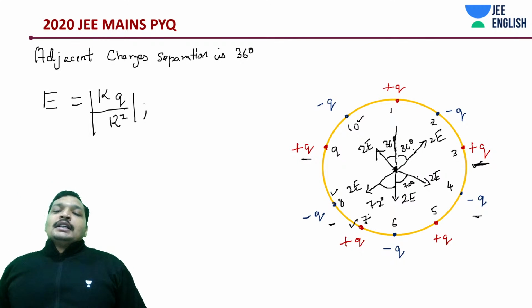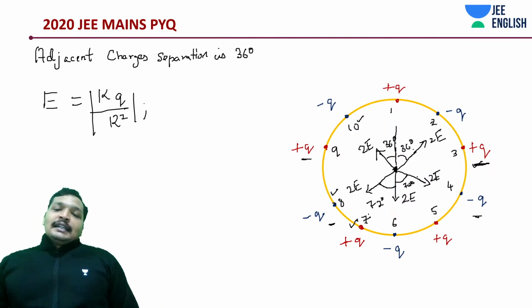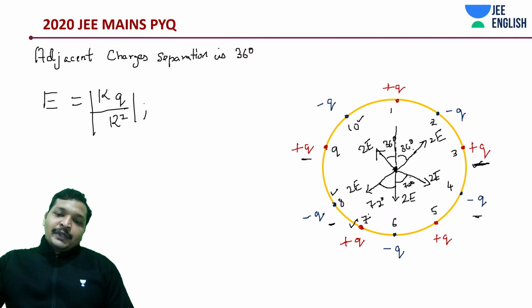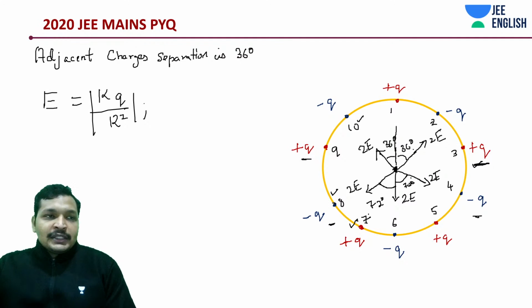Right, if this is 36, this is 72, this should be 180, and how much are we missing to complete the 180? Probably like another 70.